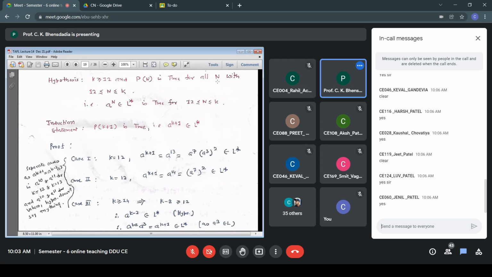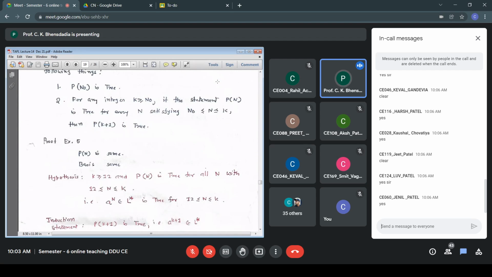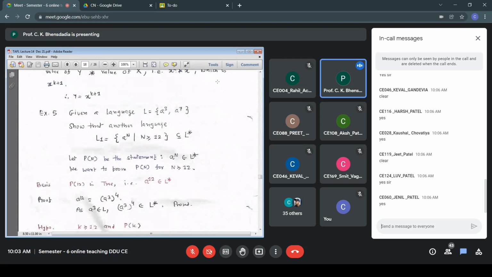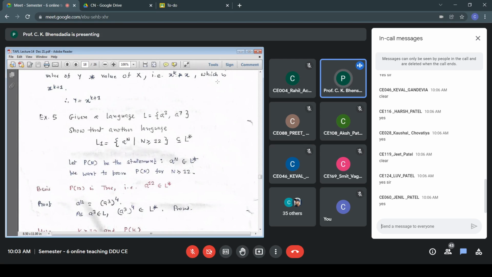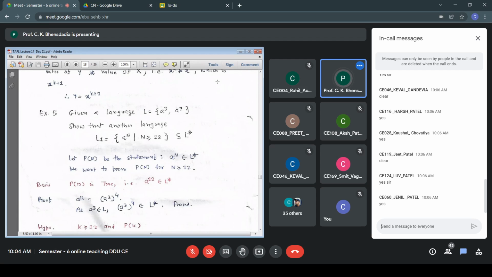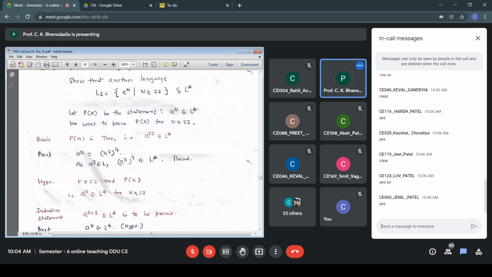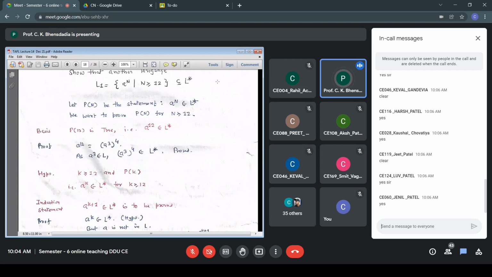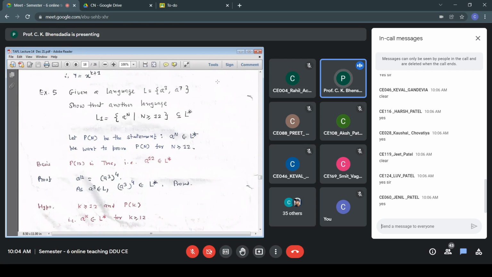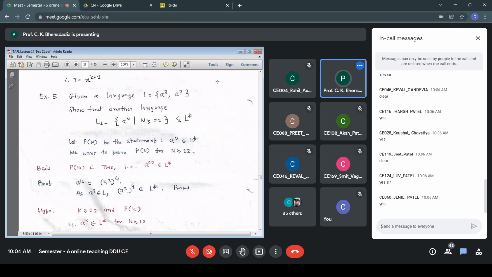Fine. Jenny, fine. Yeah. So this was the stronger form of PMI. In the earlier case, what happened? We were not able to claim that a to the power k minus 2 belongs to L star, because only a to the power k belongs to L star. That was the case. Over this a to the power k plus 1. So here, as per the hypothesis, only a to the power k belongs to L star. Only one value, one assumption, weaker assumption.